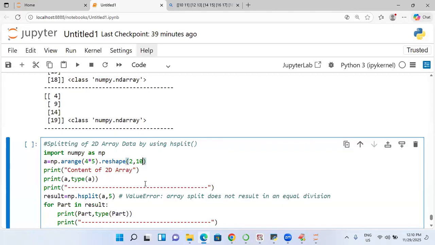10 columns. One student is sleeping. Let's make him wake up.